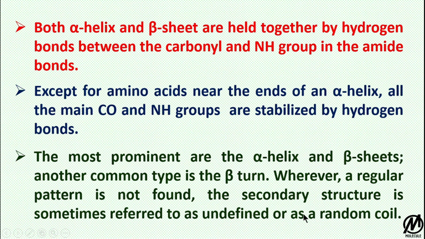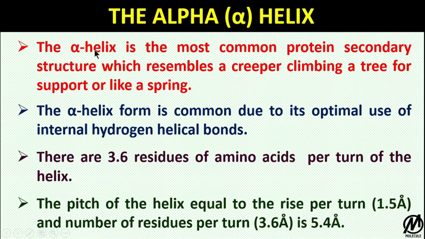The alpha helix. The alpha helix is the most common secondary structure, which resembles a creeper climbing a tree for support, or a spring. The alpha helix form is common due to its optimal use of internal helical hydrogen bonds, that is, it is more efficient than the beta sheet in forming hydrogen bonds. That is why the alpha helix is more common than beta sheets.